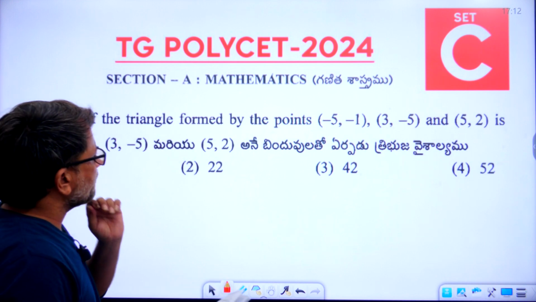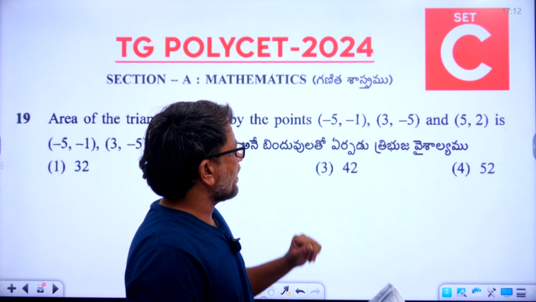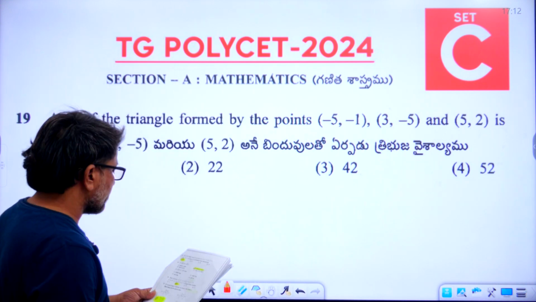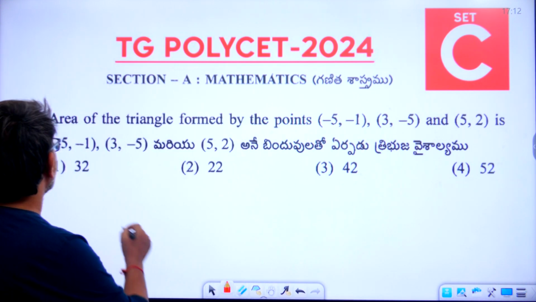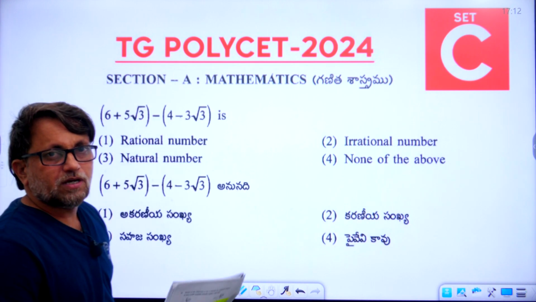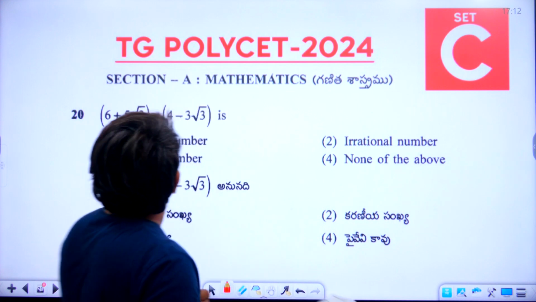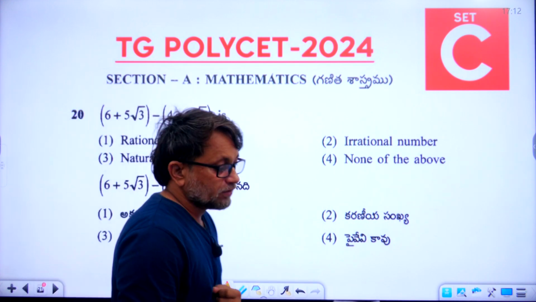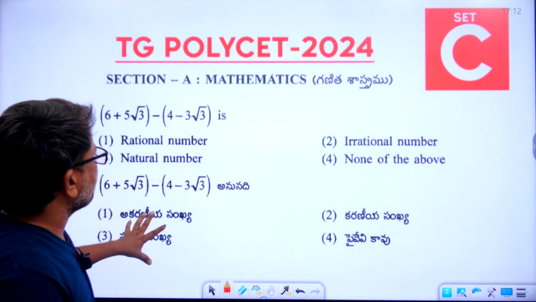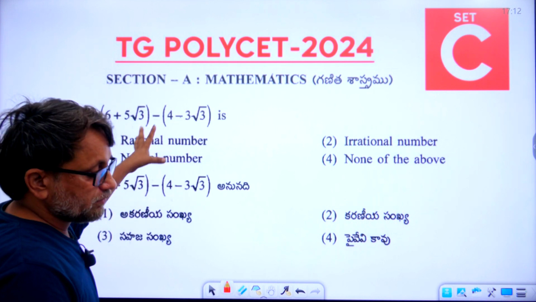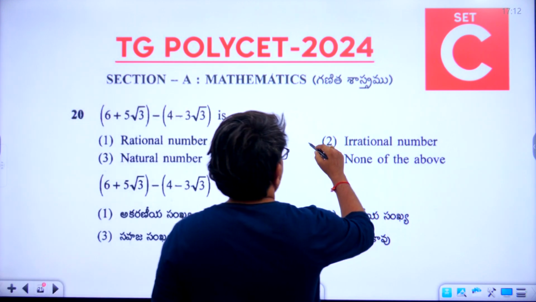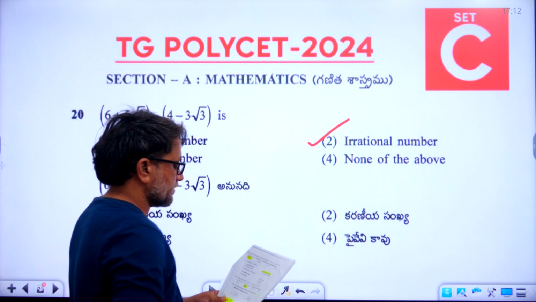Area of the triangle formed by the points (-5, -1), (3, -5) and (5, 2) is. What is the right answer? 19th one. So the first one, 32, is the right answer. So let's go to the next, 20th question. We can go directly with the answer. 20th question. What is the right answer? The right answer is irrational number. Second option is the right answer.